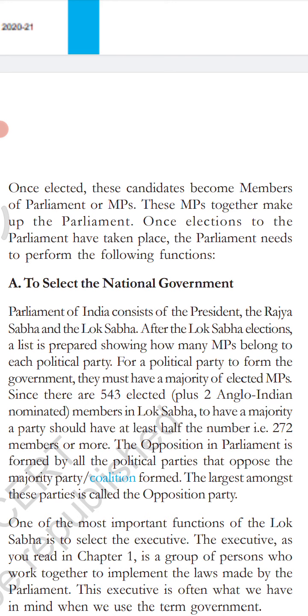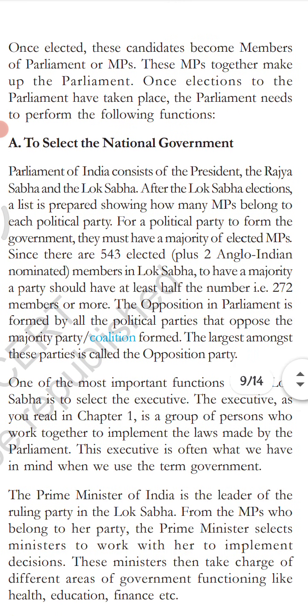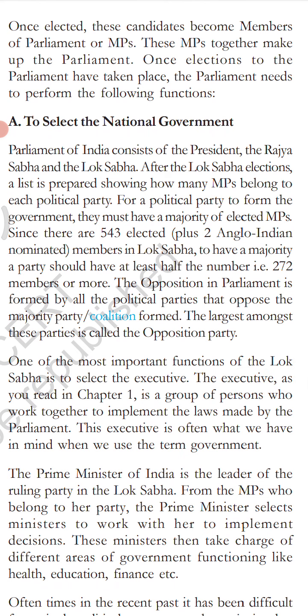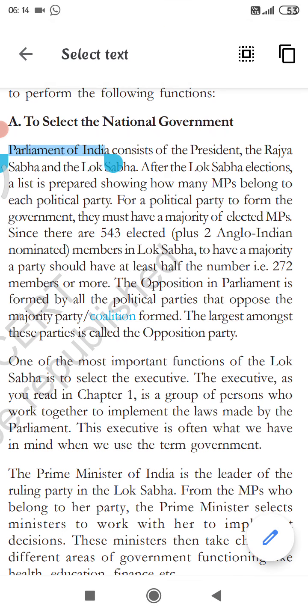Once elections to the parliament have taken place, the parliament needs to perform the following functions. Now let's see the functions of the parliament. First is to select the national government. Parliament of India consists of the President, the Rajya Sabha, and the Lok Sabha. Please underline this, it is a very important line. What does Indian Parliament consist of? The President, the Rajya Sabha, and the Lok Sabha. Done it?